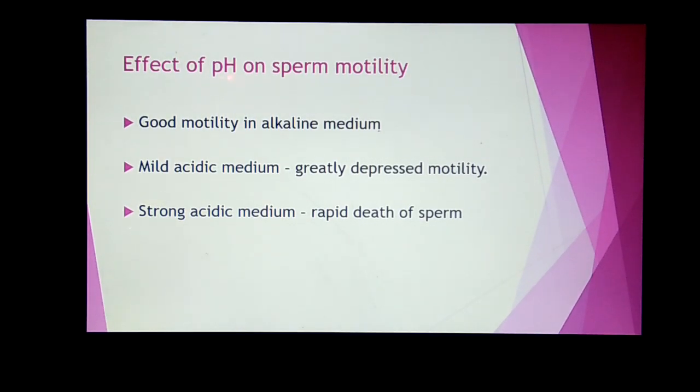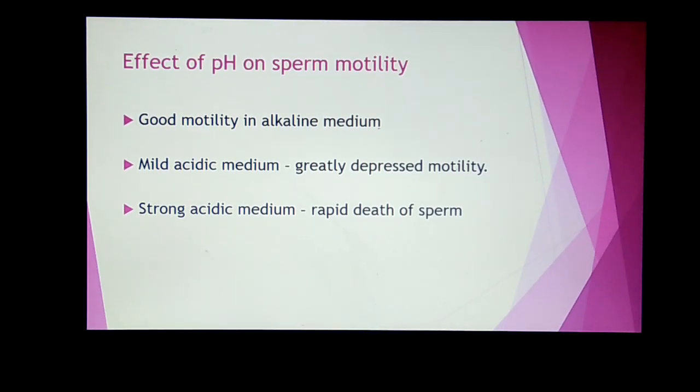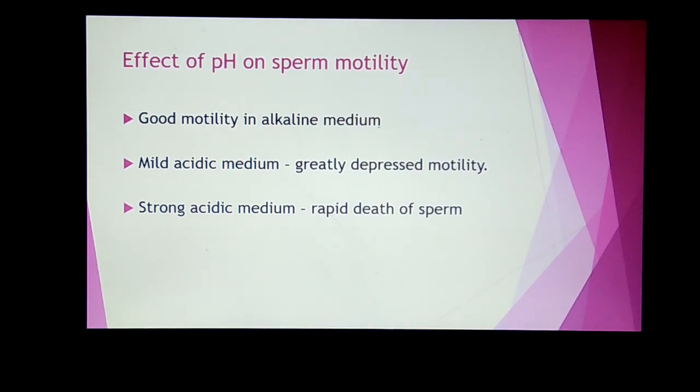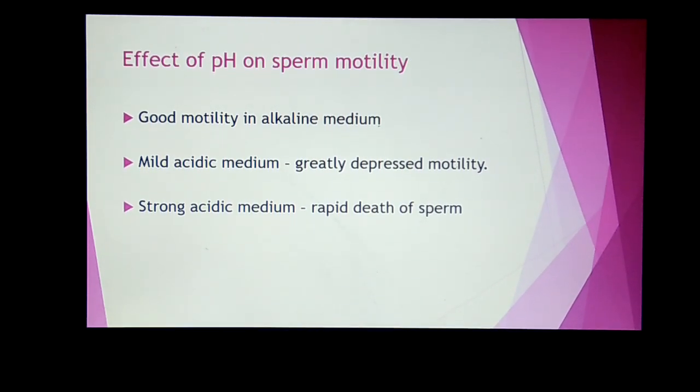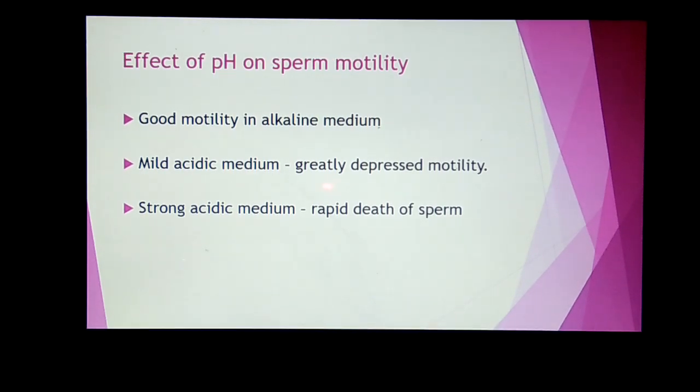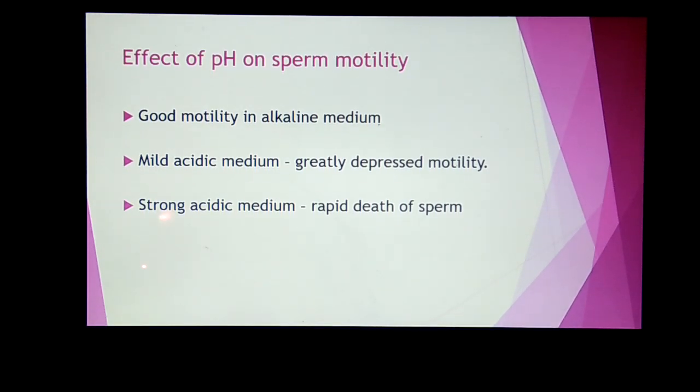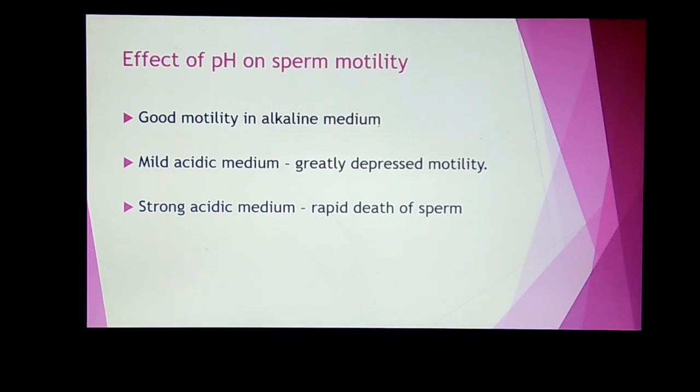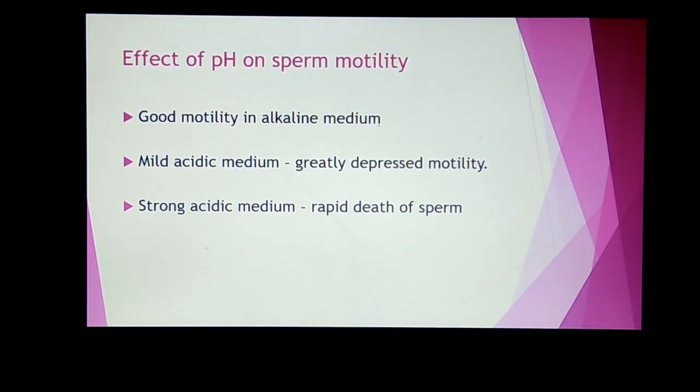The effect of pH on sperm motility. The acidic pH is harmful for the sperm, whereas the alkaline medium allows good motility. So you can see in the slide that mild acidic medium greatly depresses the motility, while strong acidic medium causes rapid death of the sperm.